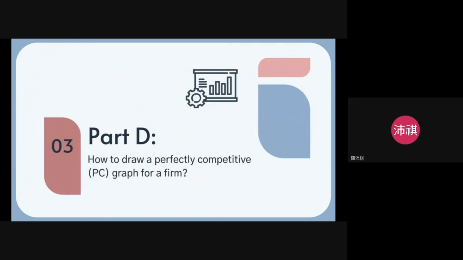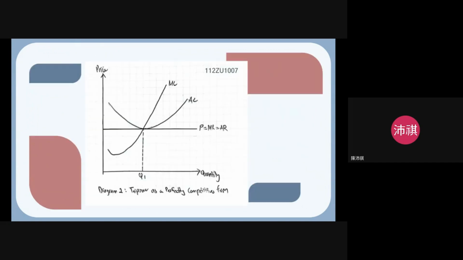They are asking you basically how to draw a perfectly competitive graph, assuming that the electrical market in Taiwan becomes perfectly competitive. So here is your graph for your information. As you can see, quantity is still here where MR equals MC. But now price is set where P equals MR and equals MC. So why is that so? That will be explained in my next part.